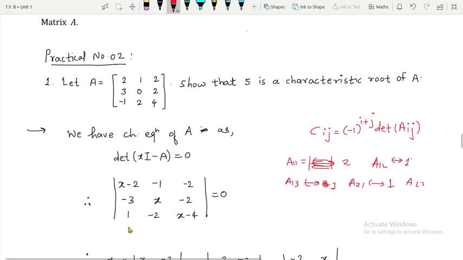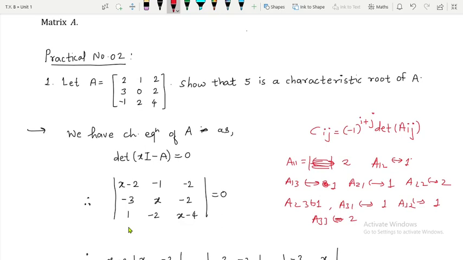For a22, it will be a polynomial of degree 2. For a23, it will be a polynomial of degree 1. For a31, third row first column, so degree 1. For a32, third row second column, I guess 1. And for a33, it is going to be a polynomial of degree 2 once again.